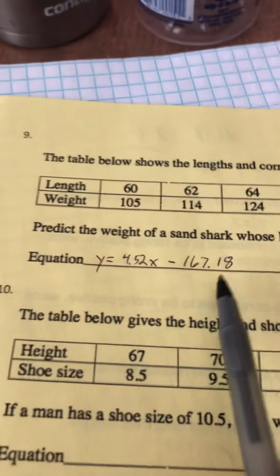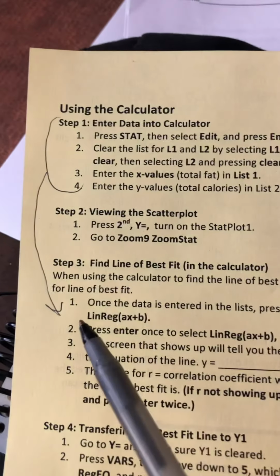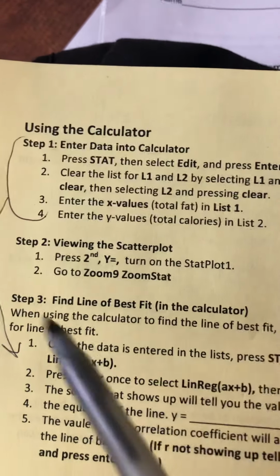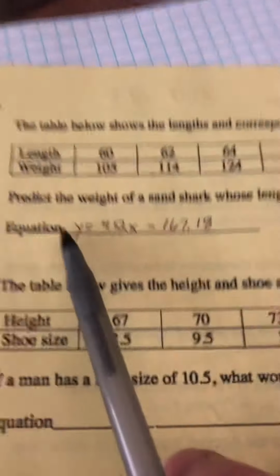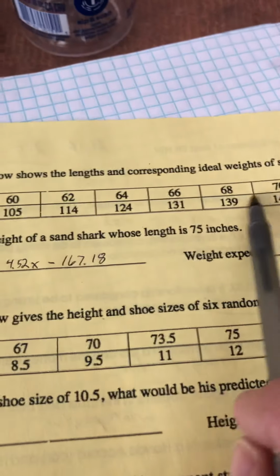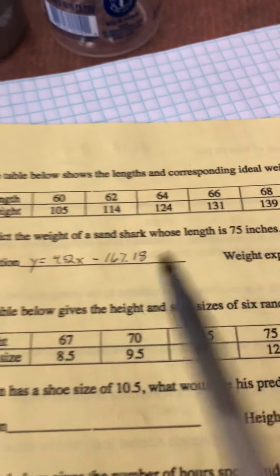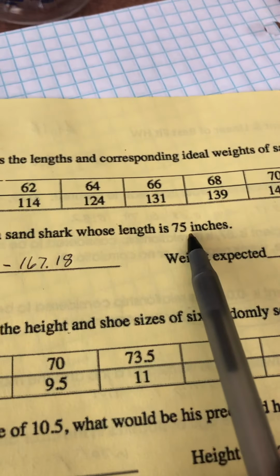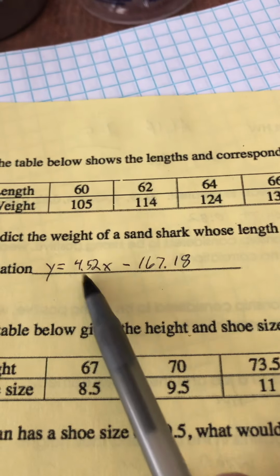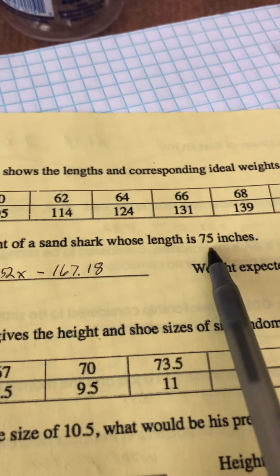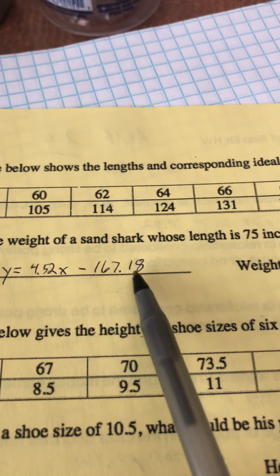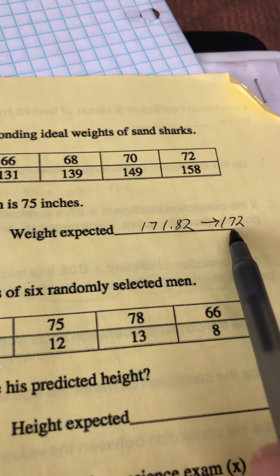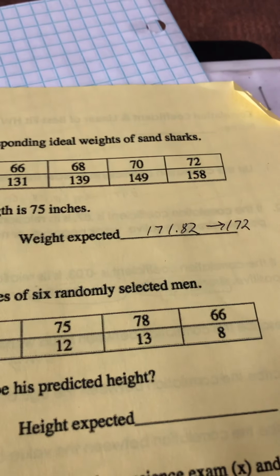I did the same thing in the calculator, following these steps, skipping step 2. I didn't need to see the scatter plot. I just needed the information to make the equation. So I plugged these numbers in, list 1, list 2, did what it said in the directions, and I came up with these numbers. And then I plugged in 75 inches for x, so 4.52 times 75 minus 167.18, and the weight expected would be this. I just rounded it to the nearest pound, 172.